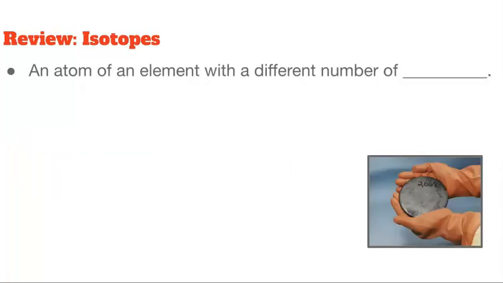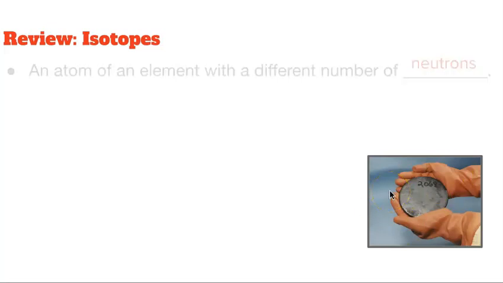So a quick little review, okay, and this was a question that showed up in a previous quiz, and that is the definition of an isotope, okay? An atom of an element with a different number of what? Neutrons, okay? Because you remember in my class we learned the 3 I's. Protons determine the identity, electrons determine the ions, and neutrons determine the isotopes. Okay, so here's a picture of uranium.